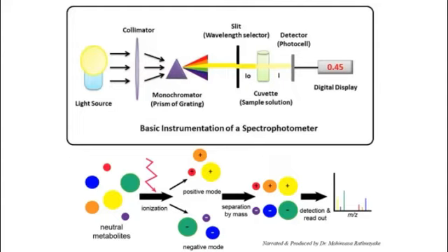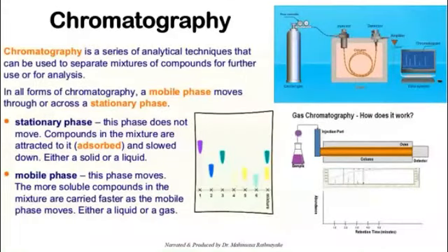What happens is the same principle I explained based on the light source. When it applies to the sample, it provides a signal, and you can convert it into a digital display also, right? Then I told you that I would discuss gas chromatography in a little more detail. So, chromatography has a lot of other techniques, but I'm here specifically talking about gas